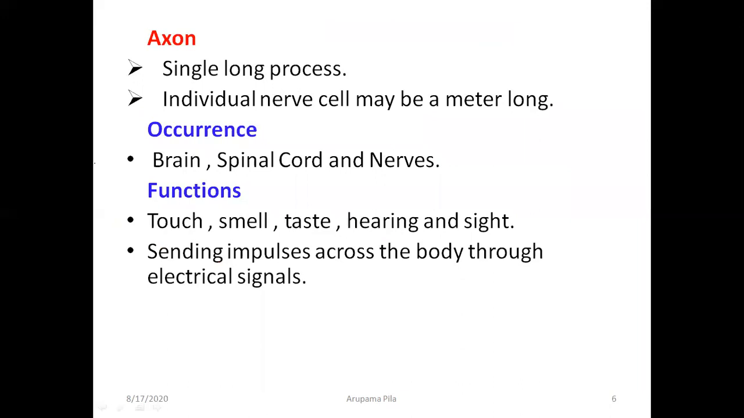Then occurrence. Where do they occur? All the neurons, all the nerve cells, are present in the brain, in the spinal cord, and in the nerves. Then what are their functions? Touch, smell, taste, hearing, sight.